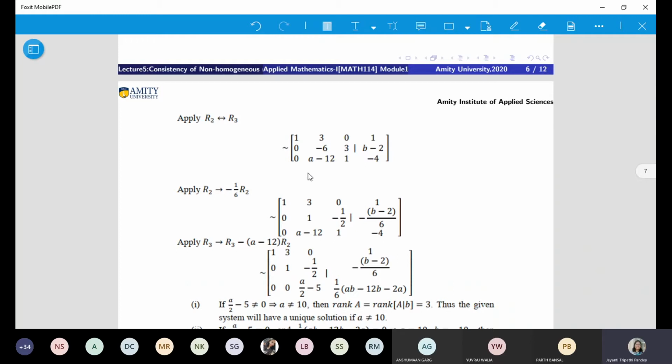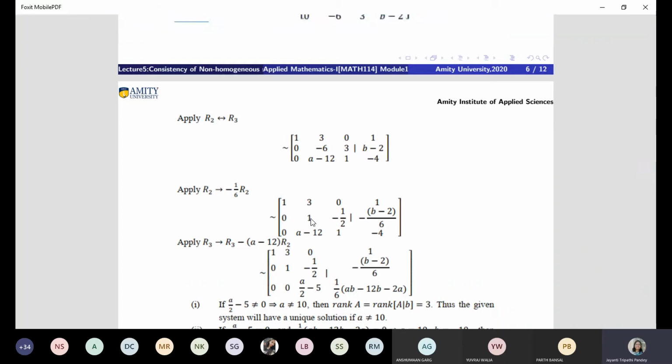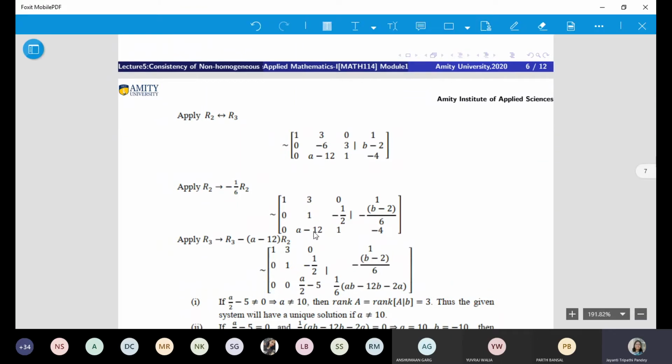When you simplify, when you have made it 1, then you can multiply this by A minus 12 and subtract from here. No problem. We have to make this 0. We are interested in making this 0. Right?